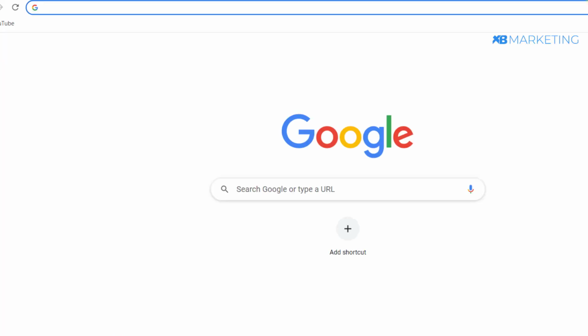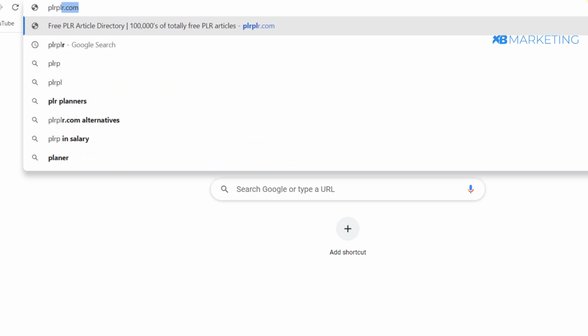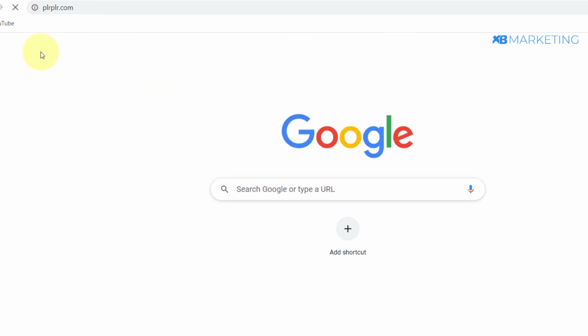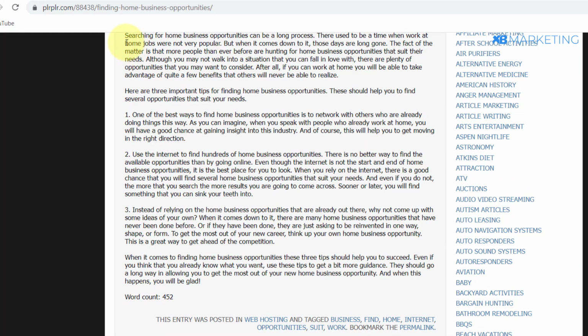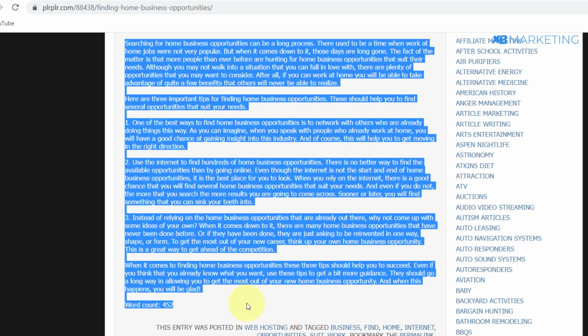So the first one is by going to PLR. Okay, so if you go to plr.com, you can see right here there are a lot of free articles on plr.com that you can just copy. So if we take this one as an example, so literally you can just copy this article and you can turn it to a PDF.